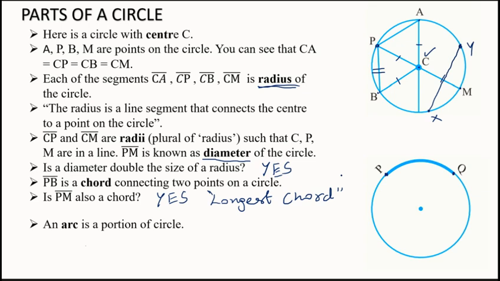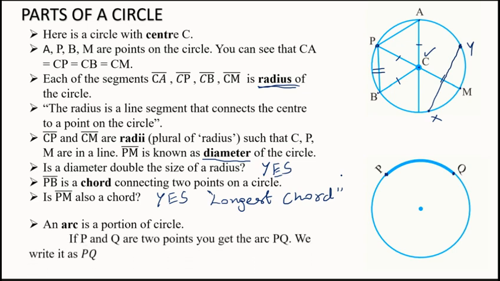So that's one more important thing. If P and Q are 2 points, you get an arc PQ, and we write that with the symbol like here. So taking P, Q and putting this symbol shows an arc PQ.